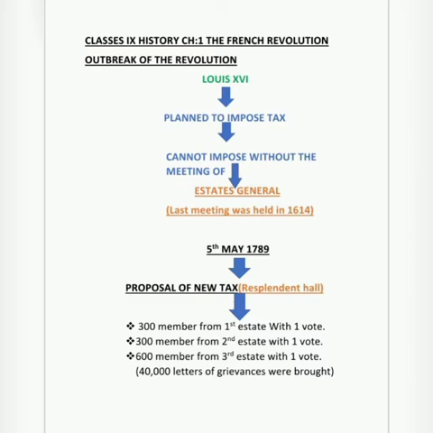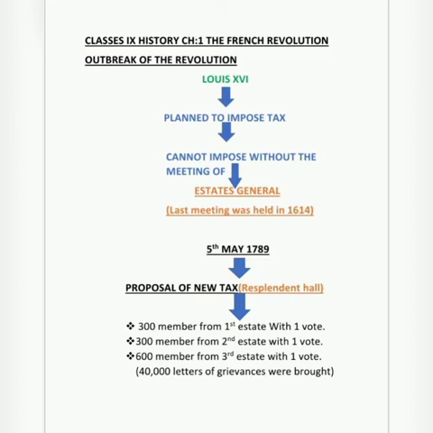So without discussing the previous topic, I would like to directly tell you what happened in the States General meeting on 5th of May 1789. On that day, a proposal of a new tax was brought by the king, and that was held in the Resplendent Hall in Versailles, as you can see in the chart also.